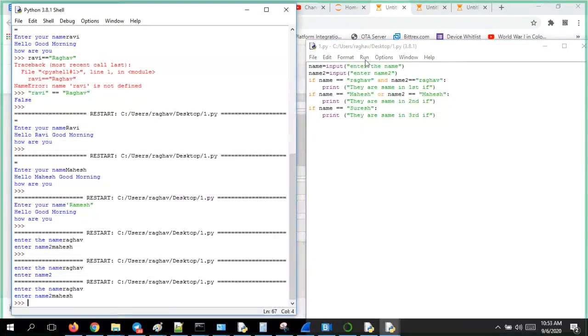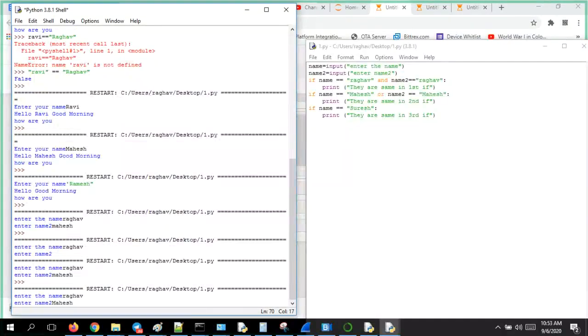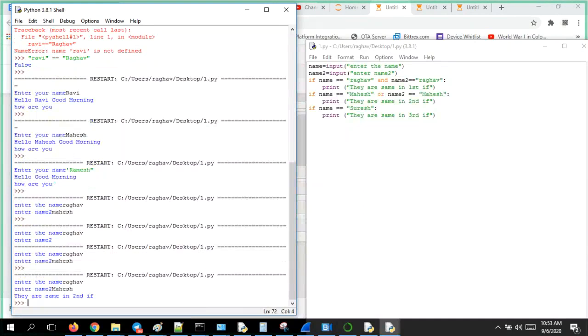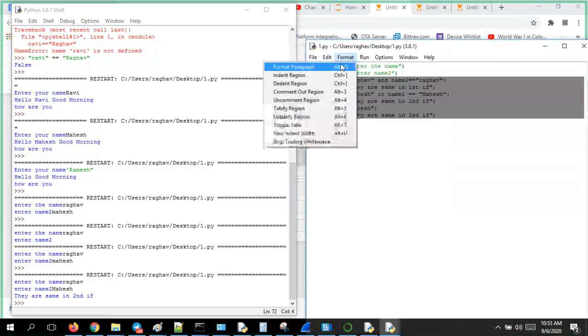Let me run. It is Raghav, Mahesh. Yes, it went into the second if. The problem is now it is not under one code block. If I want, I can execute both if conditions.